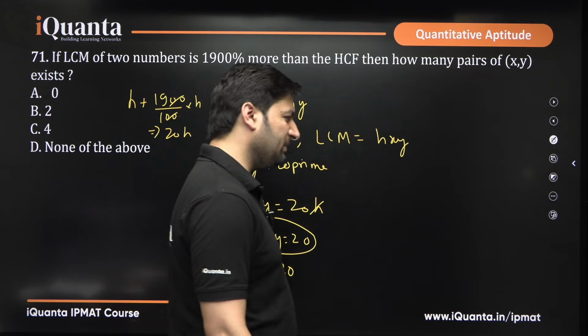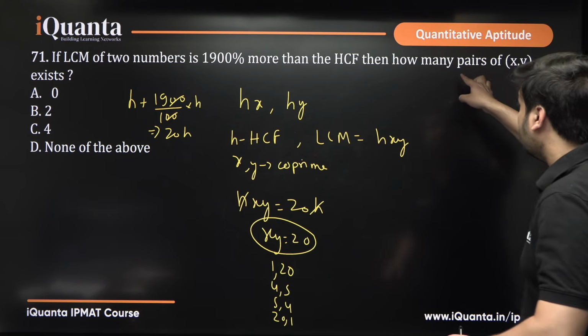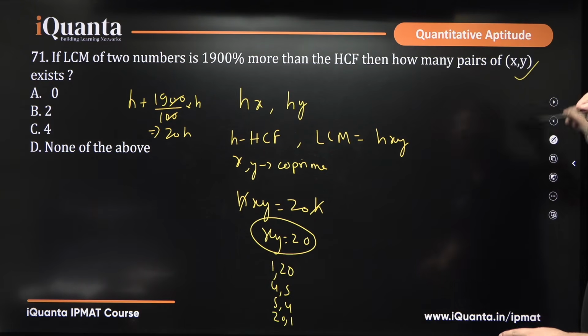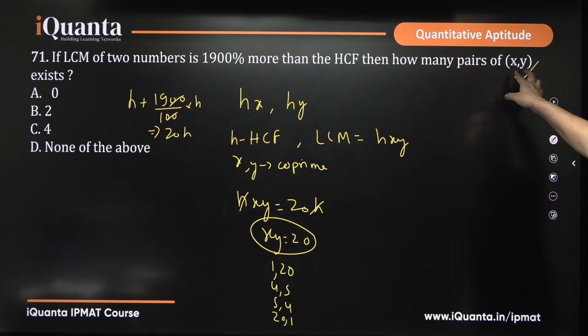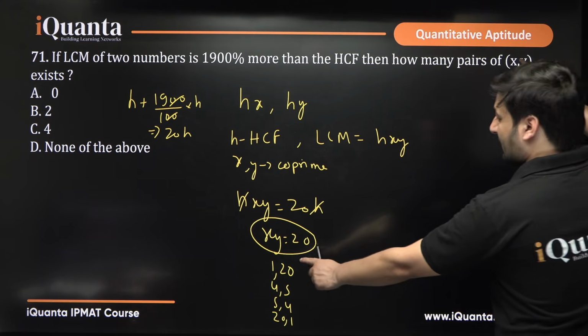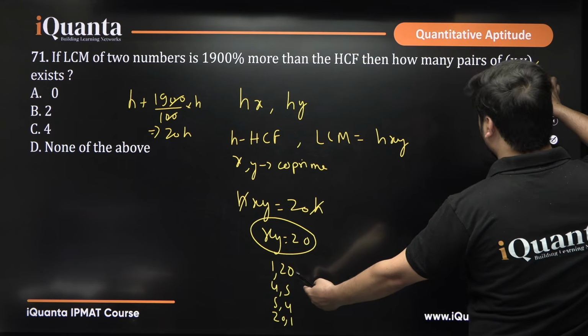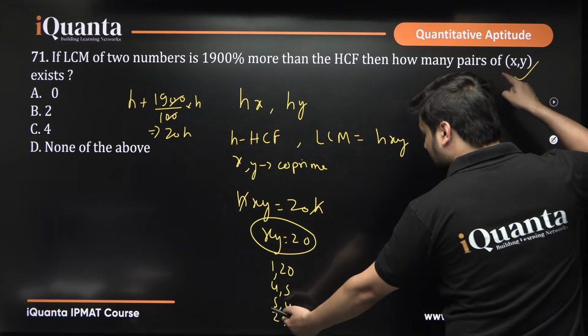Now, see what happens here. It was clearly mentioned that you have to count pairs whenever they give you the variables. That means x can be 1, y can be 20; x can be 4, y can be 5; x can be 5, y can be 4; x can be 20, y equal to 1.